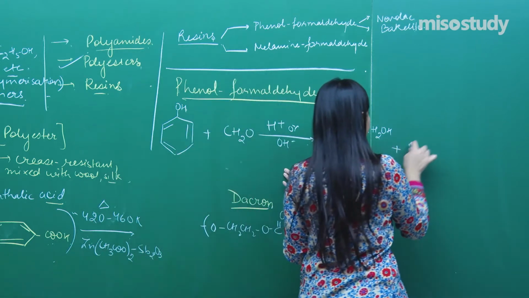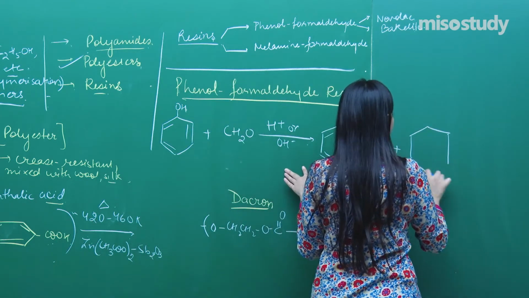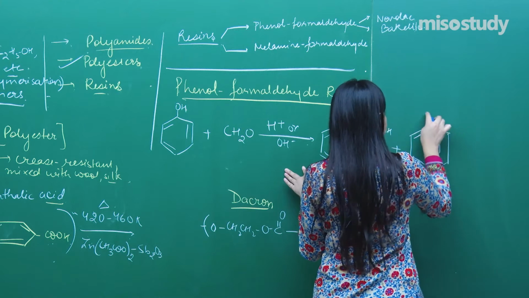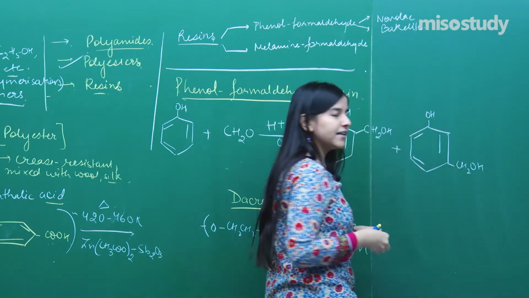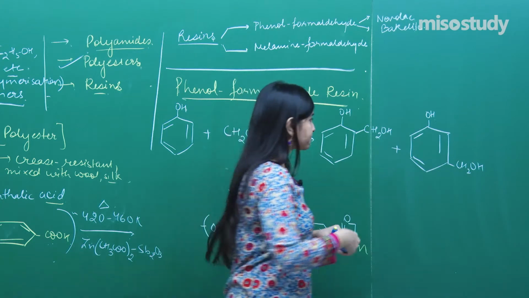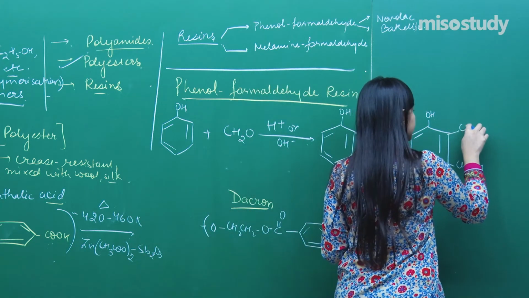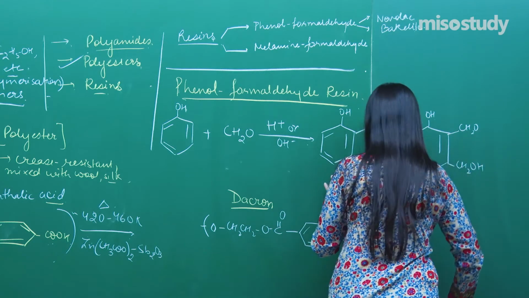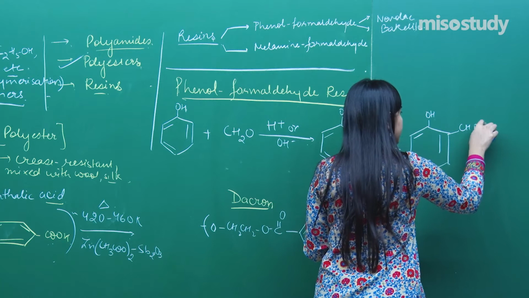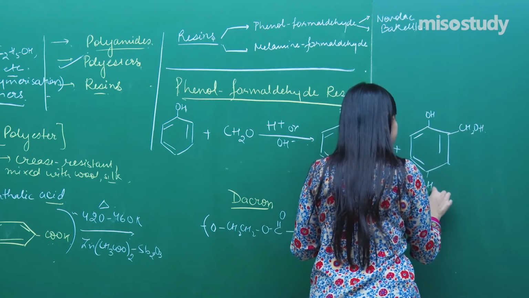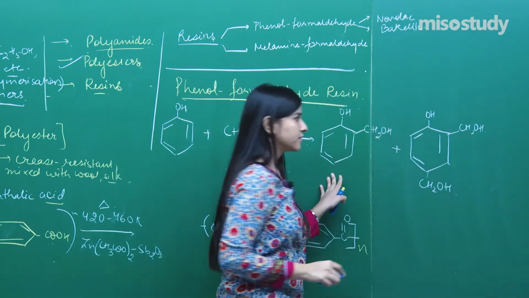Basically it's a mixture of compounds which is formed. Sorry, just remove this, not on the meta position, but here it will be on the para position, right?